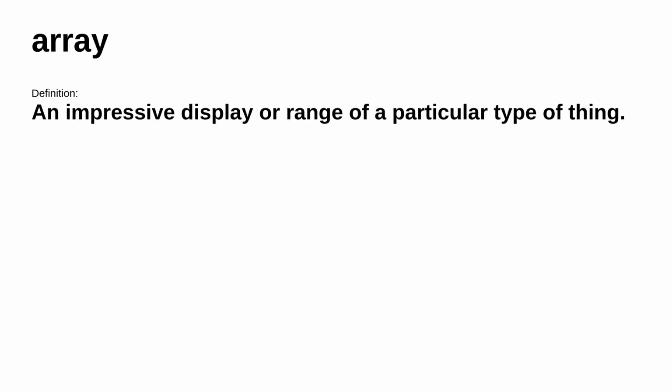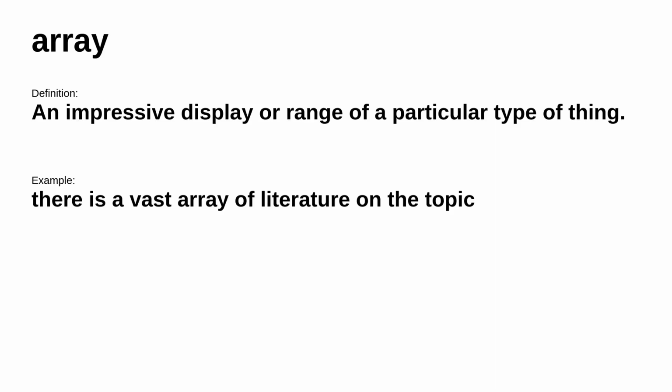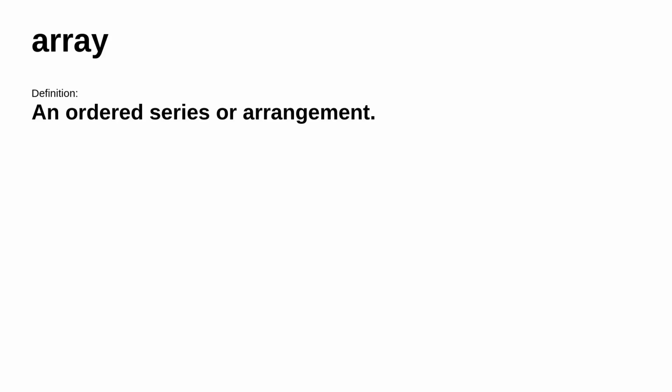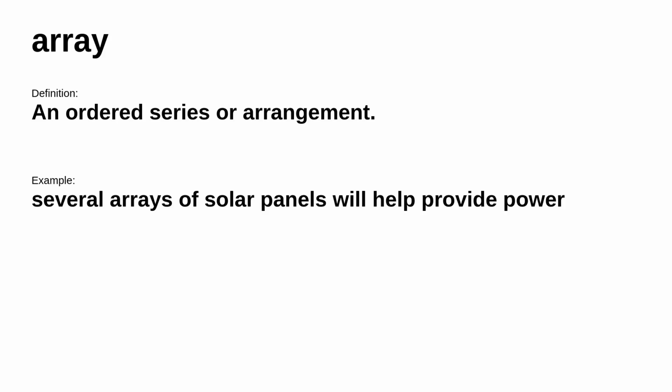Our first word for today is array. It's defined as an impressive display or range of a particular type of thing. For example, there is a vast array of literature on the topic. In other places, it means an ordered series or arrangement. For example, several arrays of solar panels will help provide power.